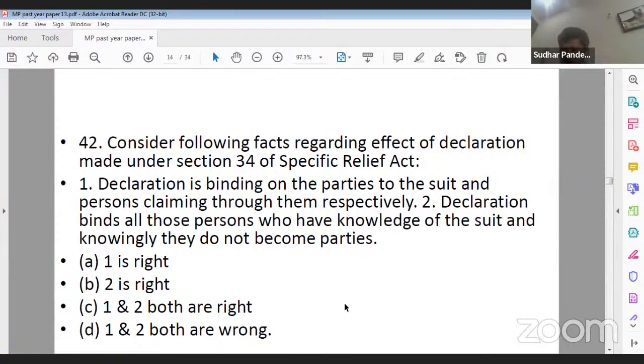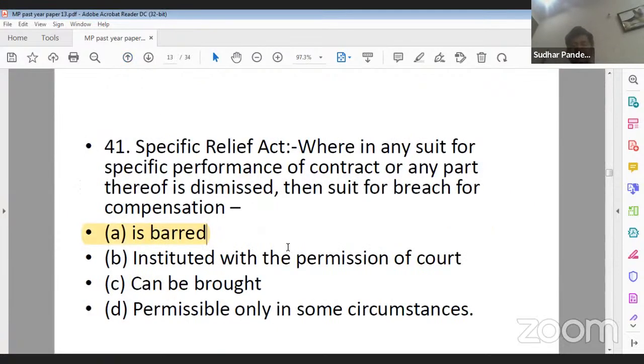Question number 41, you want me to explain, Ujjwal Nahar ji? Which question? Question number 41. Now, I'm quickly explaining question number 41 to you. If you simply read section 39 or section 40 of the Specific Relief Act, it is simply stating damages in lieu of or in addition to specific performance.